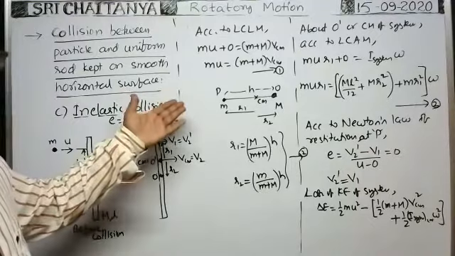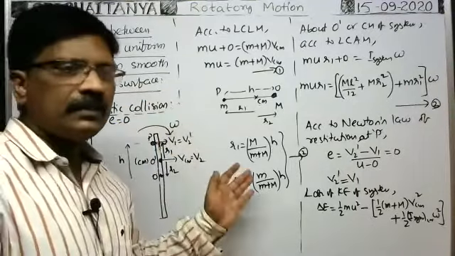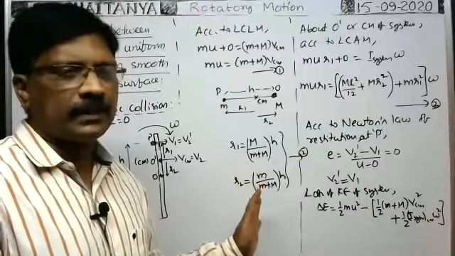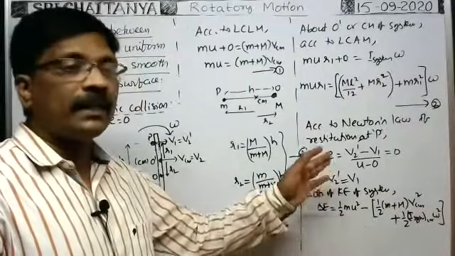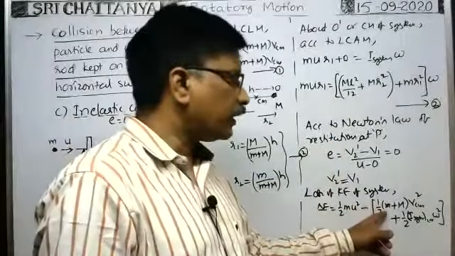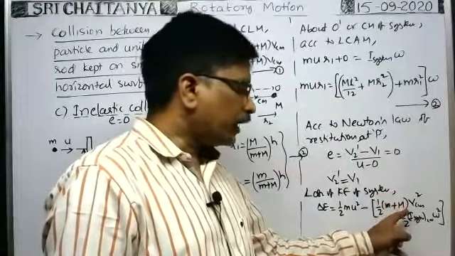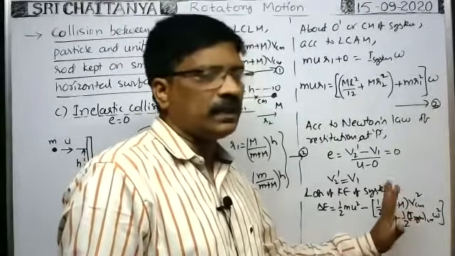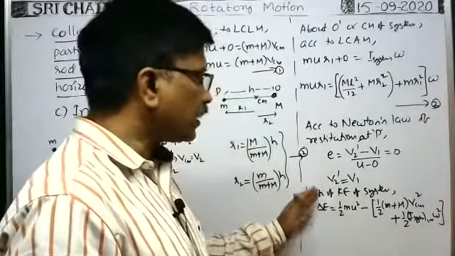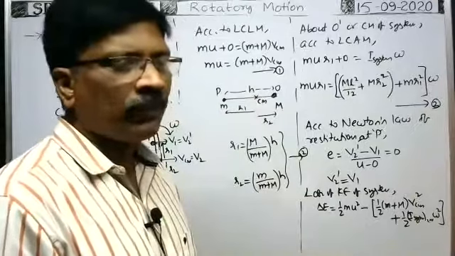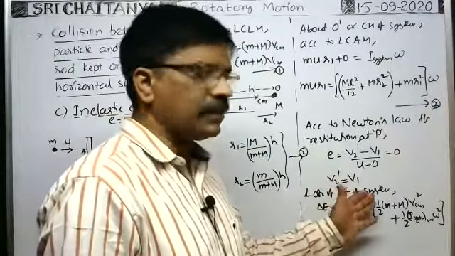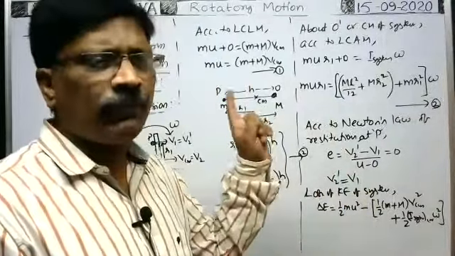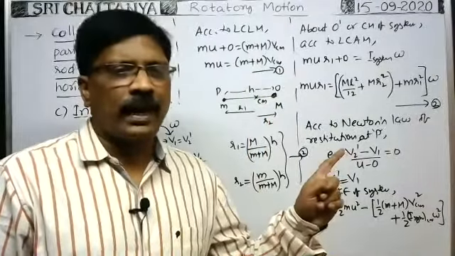Similarly, in the previous case of semi-elastic collision, we can also find the loss of kinetic energy, because in a semi-elastic collision also there is a loss of kinetic energy. Initial kinetic energy minus final kinetic energy of the system means the final kinetic energy of the particle plus the translational kinetic energy of the rod after collision plus the rotational kinetic energy of the rod after collision. That is the loss of kinetic energy of the system when a semi-elastic collision takes place. When an inelastic collision takes place, so in inelastic collision only, the loss of kinetic energy will be maximum. But in the first case, as the collision is elastic,